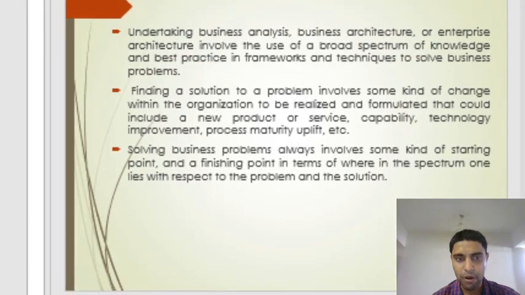Some business problems always involve some kind of starting point and a finishing point, in terms of where in the spectrum one sits with respect to the problem and the solution.